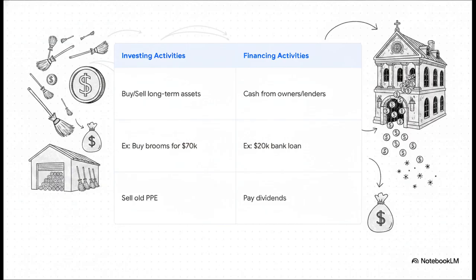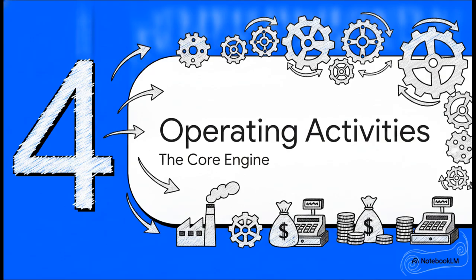On the other side, financing activities are all about how a business actually funds itself. So raising a $20,000 long-term bank loan from Gringotts, that's a financing cash inflow. Paying out dividends to the team's owners, that's a financing cash outflow. Section 4. Operating activities unpacked, the core engine.